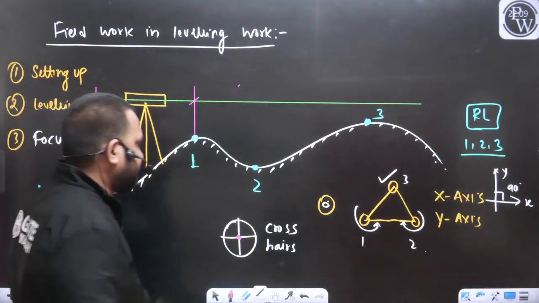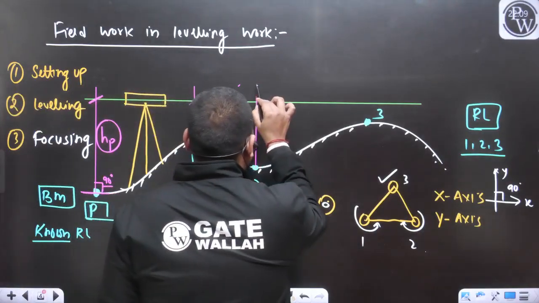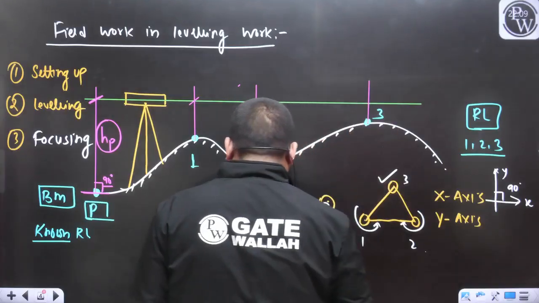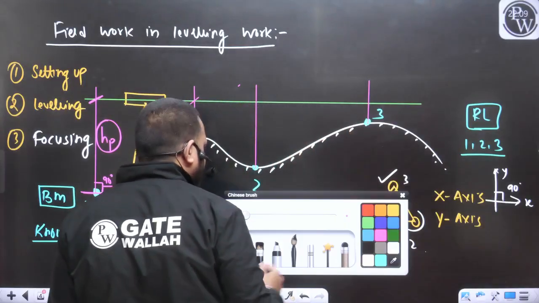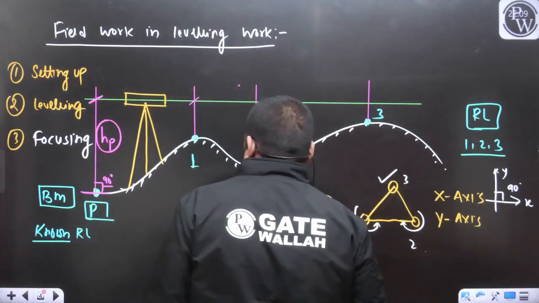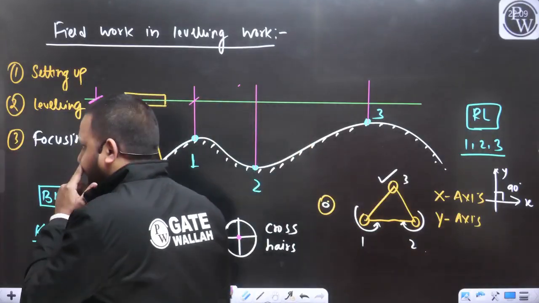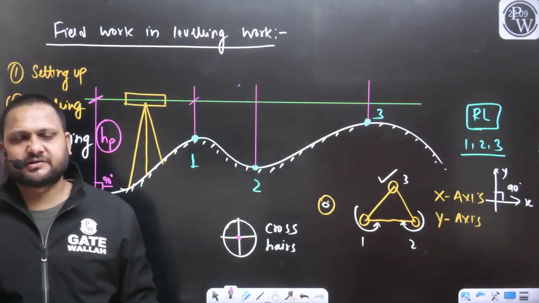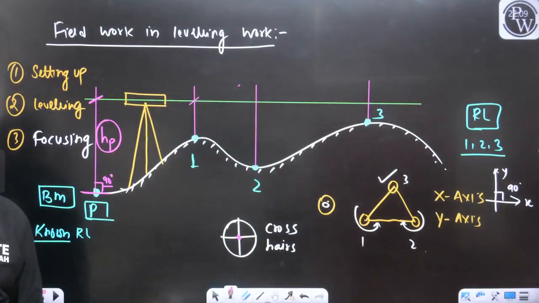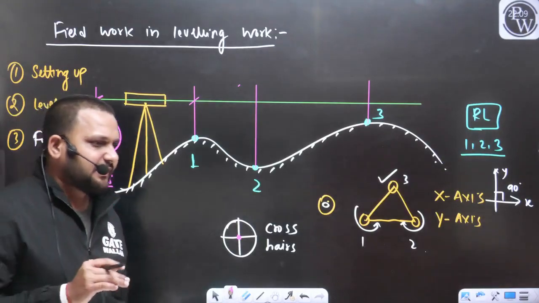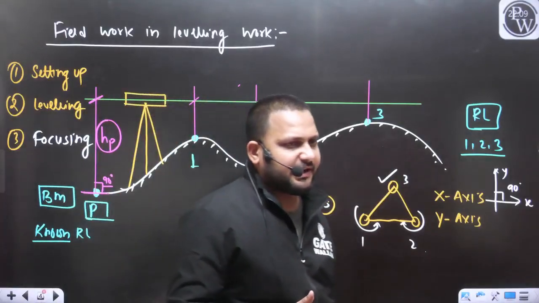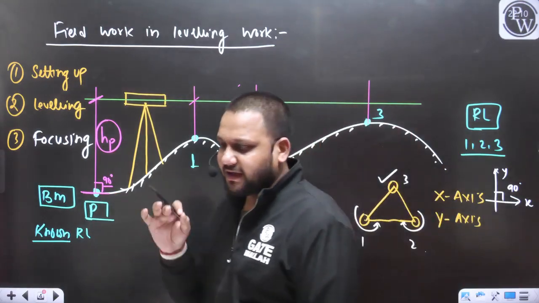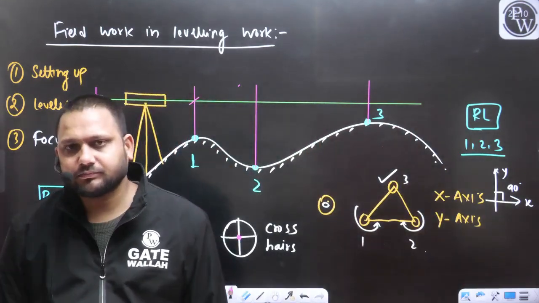Similarly, I will place the staff at station 2 and at station 3. No matter how many stations there are, if you are able to see n number of stations from this position, you can take n staff readings. There is no rule that we have to take a minimum or maximum number of readings. You can take any number of readings as per your convenience.